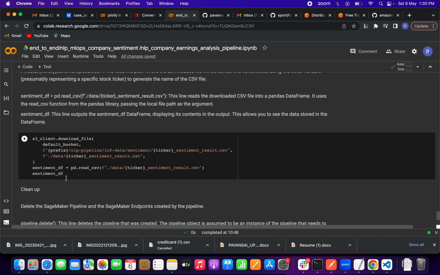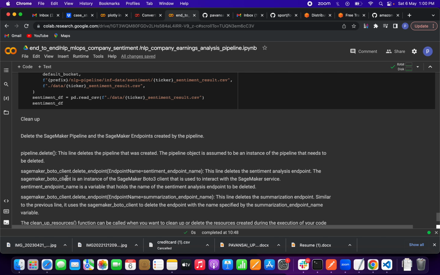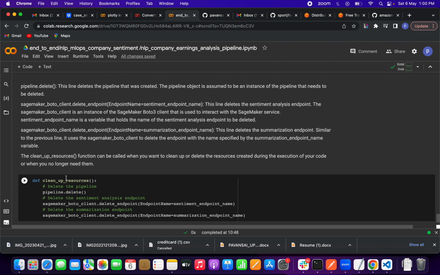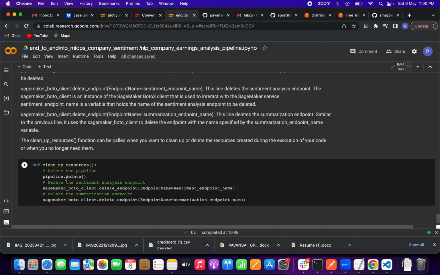After that, we have to delete the SageMaker pipelines using the pipeline.delete method. It will delete the pipelines. We have two things, right? The sentiment pipeline and the summary pipeline. That's why we have to delete two times, and that's why I'm doing this. So this is all about end-to-end MLOps of company sentiment analysis using AWS and Python, friends.